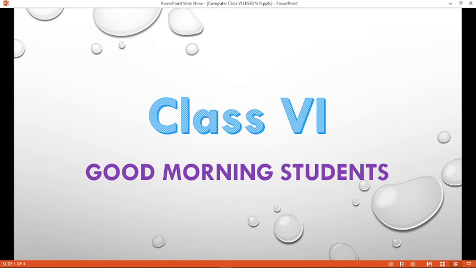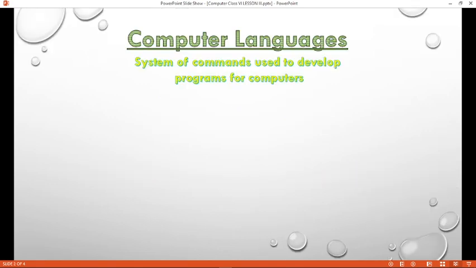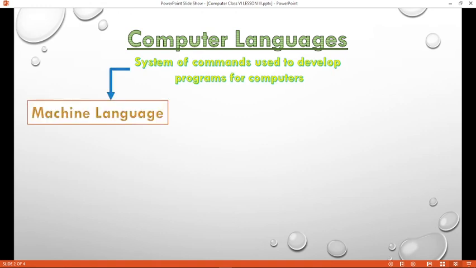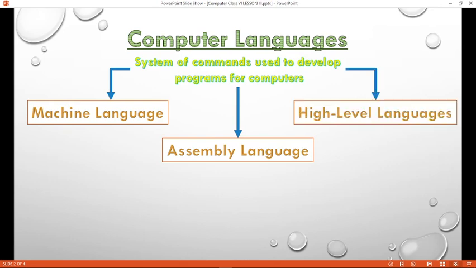Good morning, students. In our last class, we discussed computer languages. Today, we will go through the main points of those three languages. Computer languages, that is, systems of commands used to develop programs for computers. And the three computer languages are machine language, assembly language, and high-level languages.